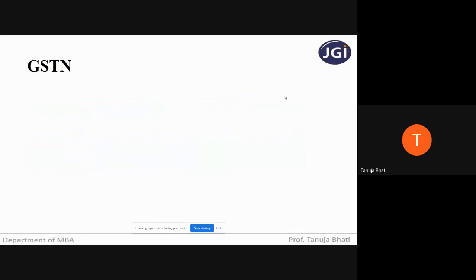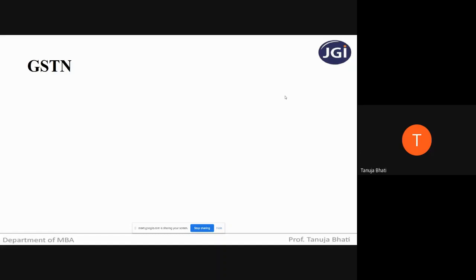Next, we are coming to the concept of GSTN. Now, what is GSTN? It is nothing but Goods and Service Tax Network. See, students, as I told you, GST has subsumed and replaced so many taxes.